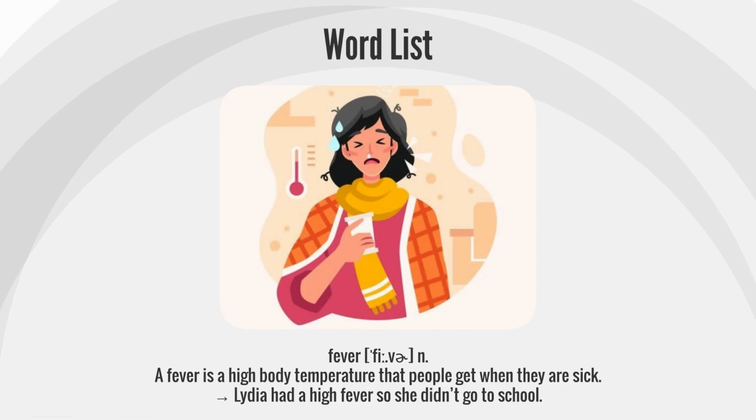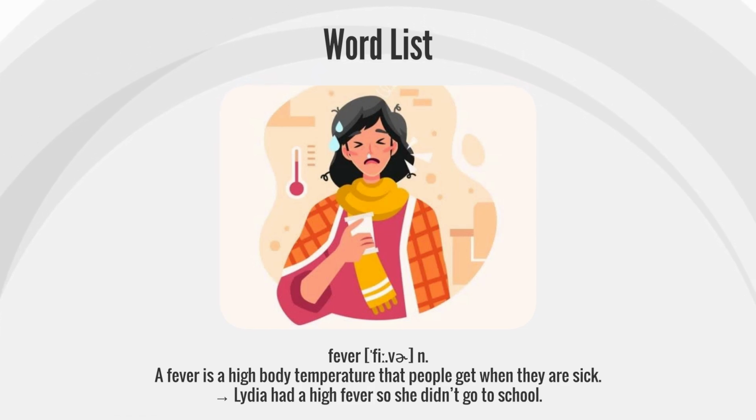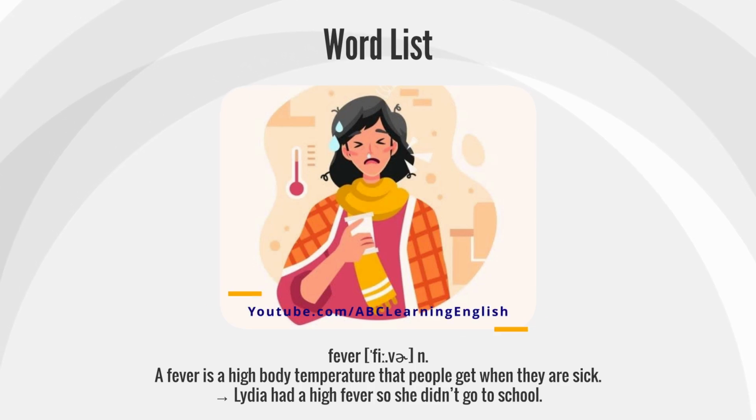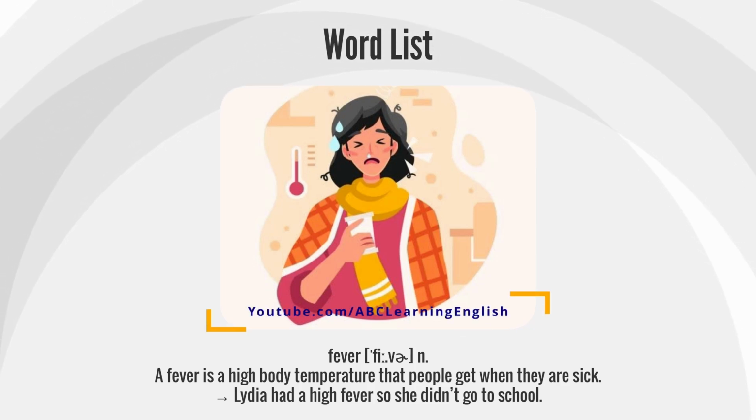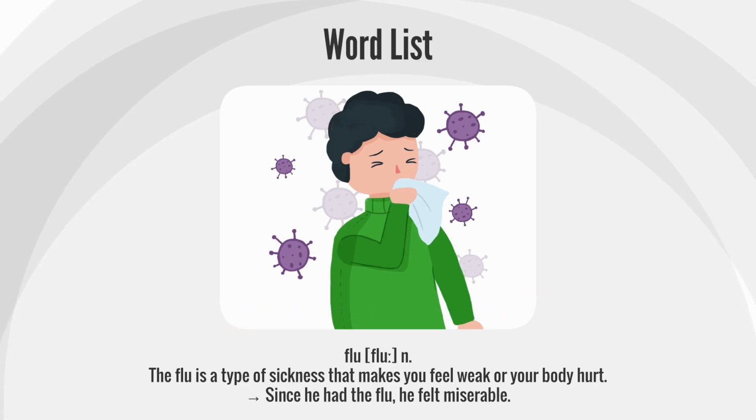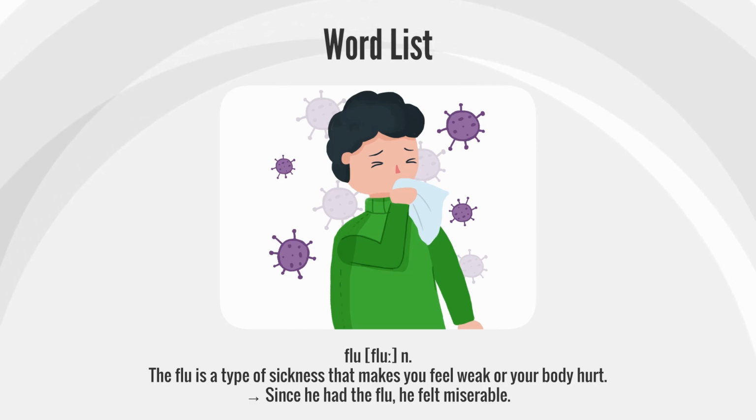Fever. A fever is a high body temperature that people get when they are sick. Lydia had a high fever, so she didn't go to school. Flu. The flu is a type of sickness that makes you feel weak or your body hurt. Since he had the flu, he felt miserable.